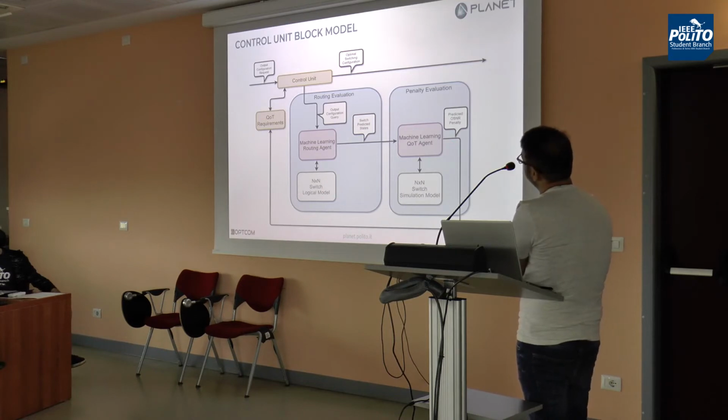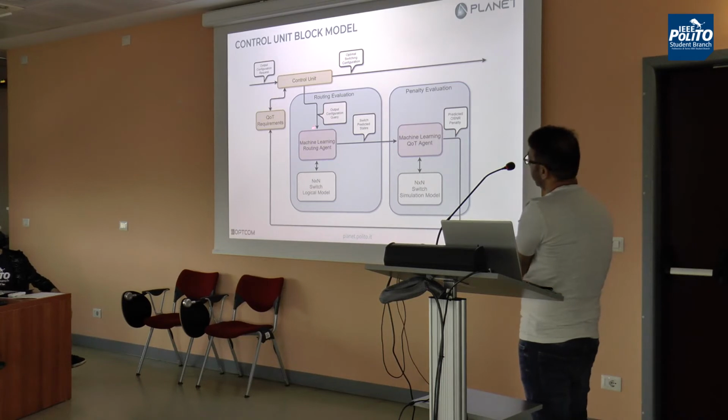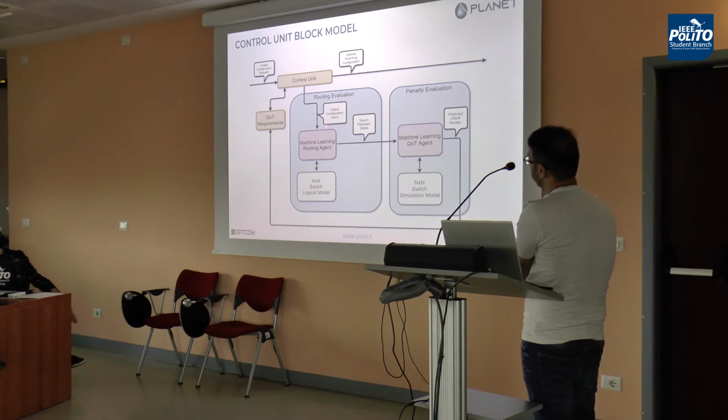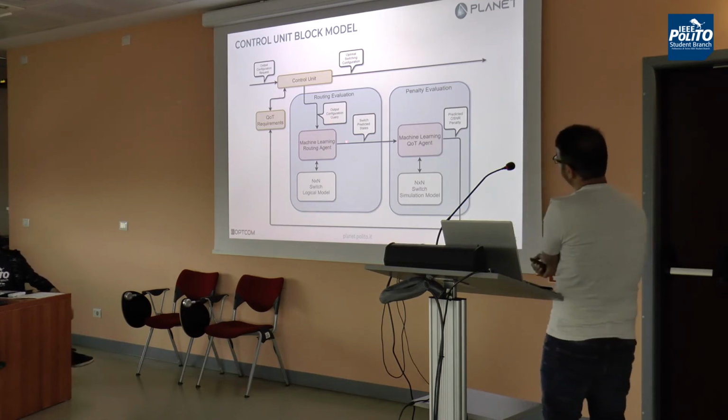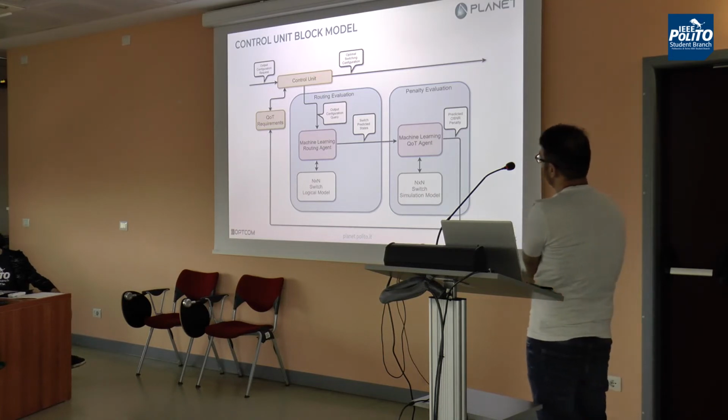From the control unit, we get a particular output configuration of the wavelengths that we need from the user. We have a machine learning agent, the routing evolution agent, which is trained on a logical model of the device. This trained machine learning model gives us the states for the particular configuration of wavelengths. These states are then moved towards the penalty evolution module, which has another machine learning agent trained on the transmission simulation data. This agent provides us an OSNR penalty for that particular output configuration, and then it is transferred to the control unit.